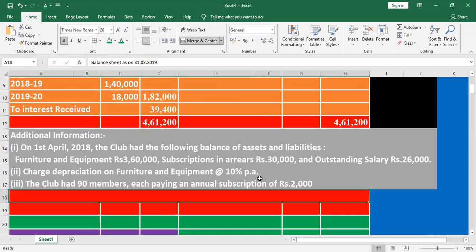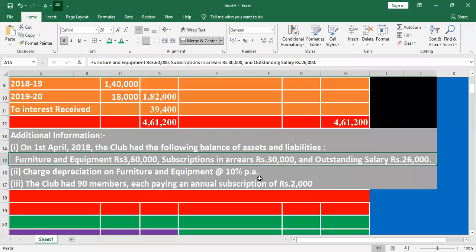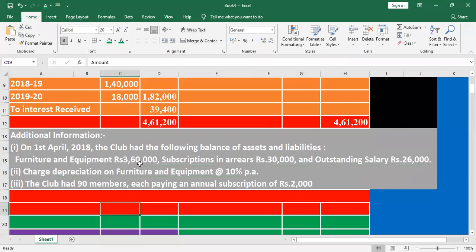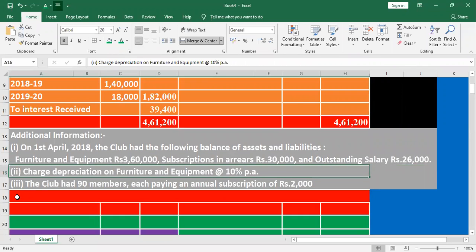Here they are given the additional information. On 1st April 2018, the club had the following balance of assets and liabilities: furniture and equipment 3,60,000, subscription in arrear 30,000 and outstanding salary 26,000.